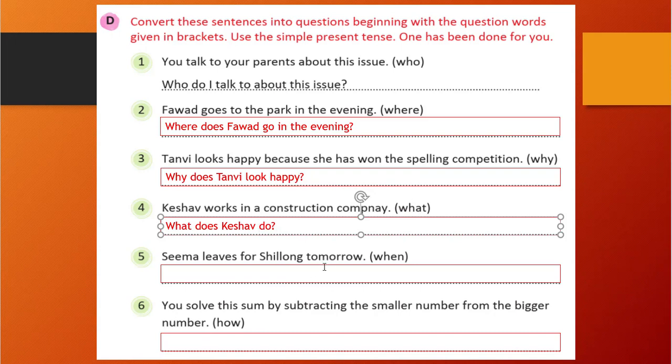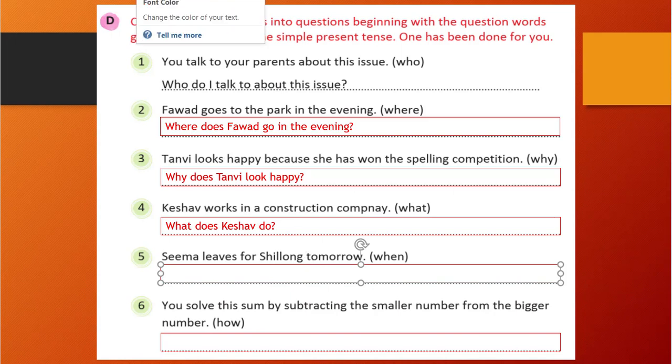Similarly, Seema leaves for Shillong tomorrow. So when does Seema leave for Shillong? Because we are asking for time. So time is tomorrow. So that we will not write in a question because the answer we cannot write in a question.